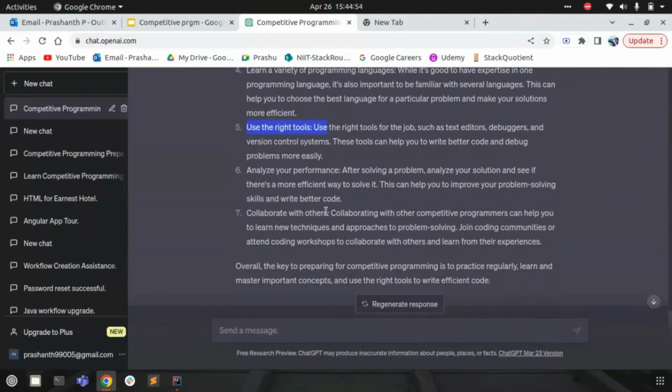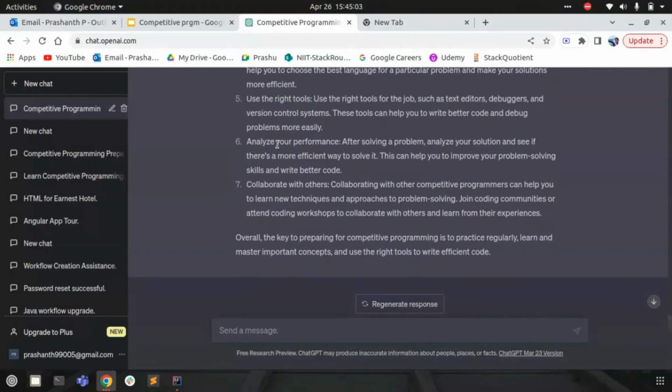Then use the right tools. You have to use the right tools for debugging, text editing, and so on to become a competitive programmer. And you have to analyze your performance and collaborate with others. This is one of the important things, so you collaborate with others to know at what level you stand as a competitive programmer. Again, the beauty of ChatGPT is that at the last, it also gives a summary of the answer: overall, the key to prepare for competitive programming is regular practice, learning and mastering important concepts, and using the right tools to write efficient code. So these are the points that I need to keep in mind before starting with competitive programming.